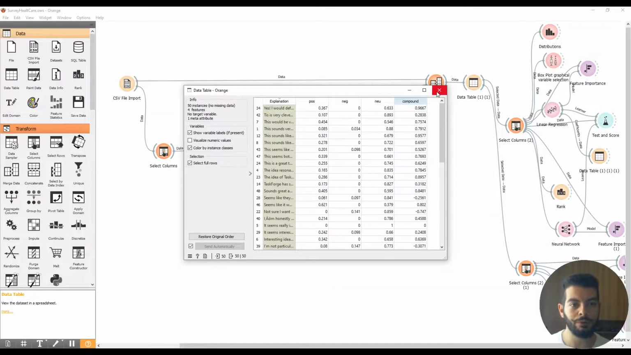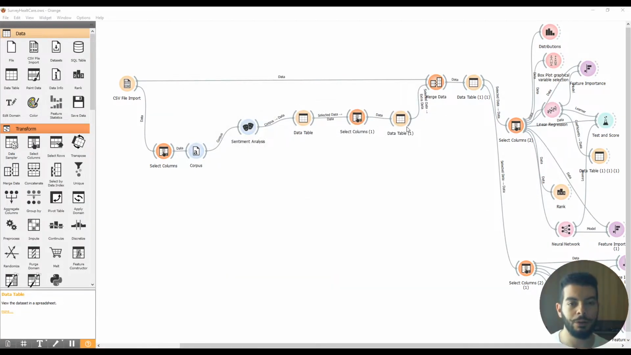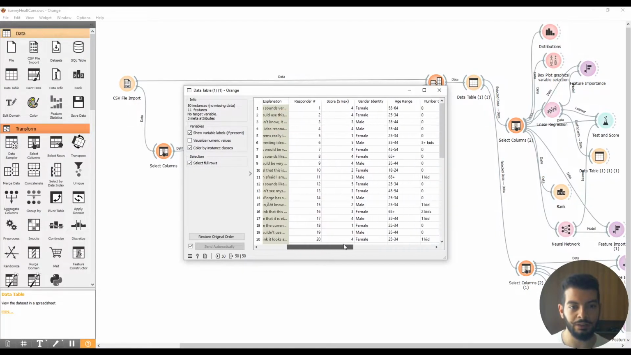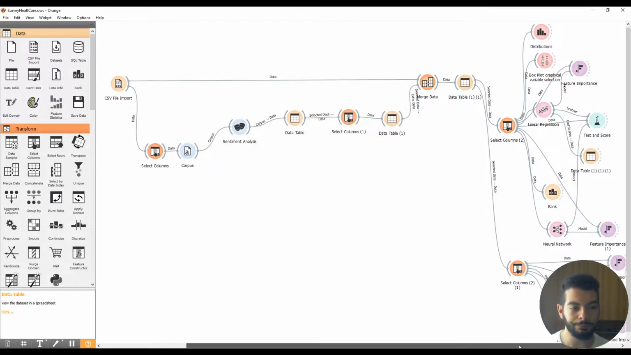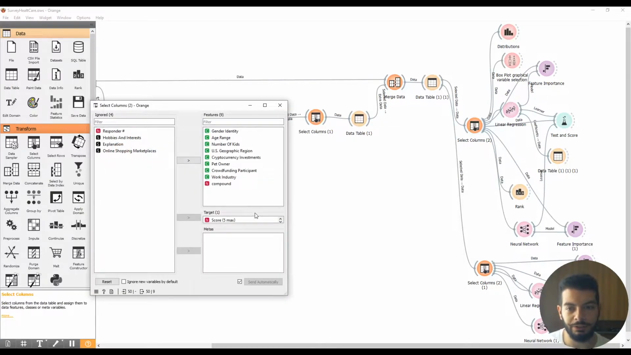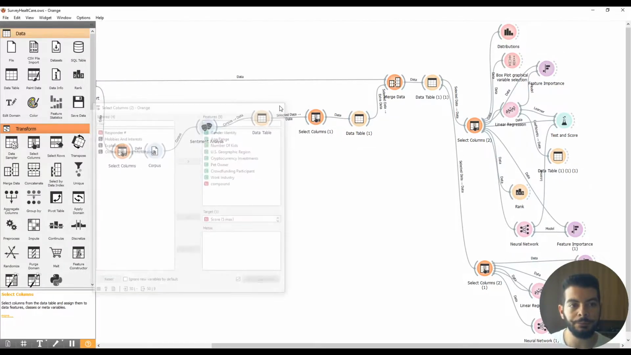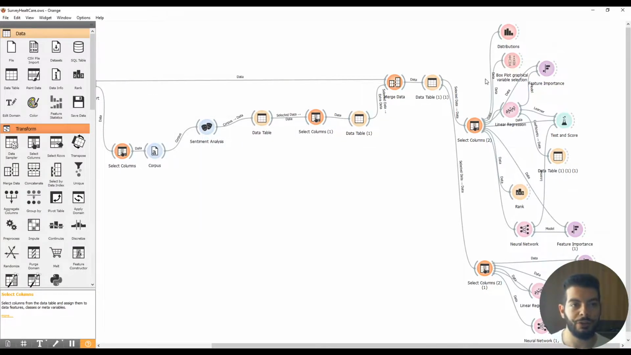After I got this column, I merged the column I created with the actual data. You see that I created this link. And so this is the final data without the explanation column, but only the compound column. At this point I select the variables I think are relevant for the analysis, and I start to do some things. For example, the distributions.